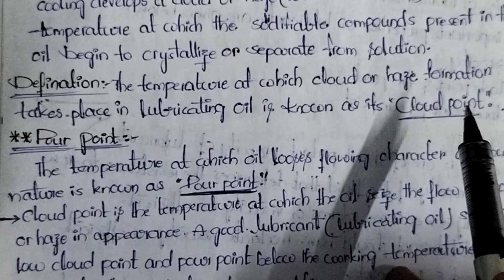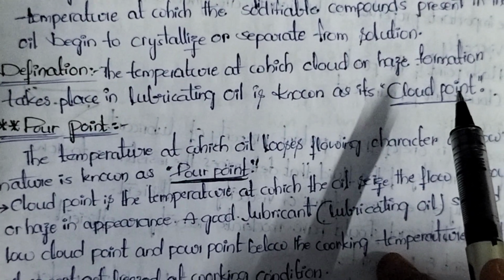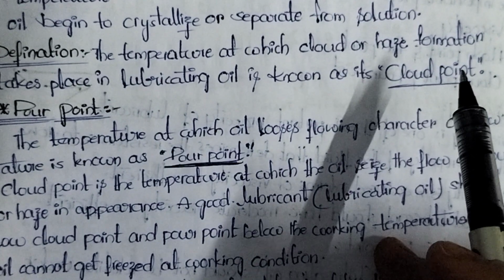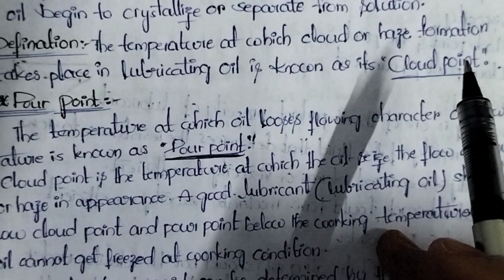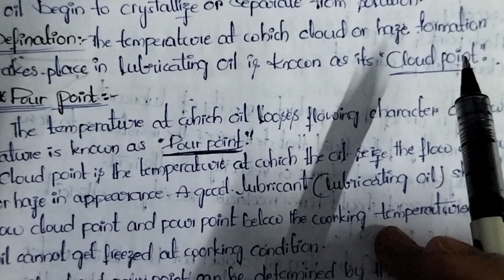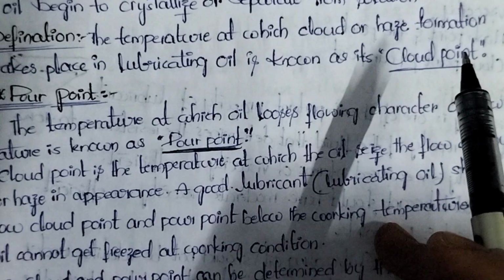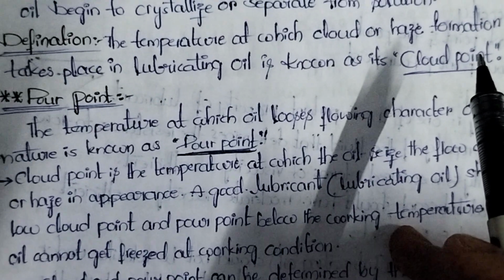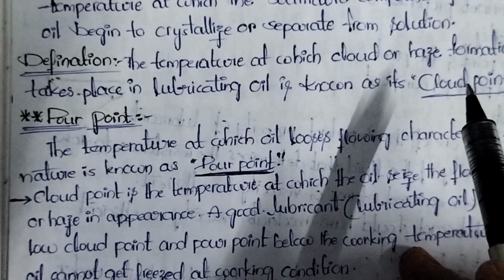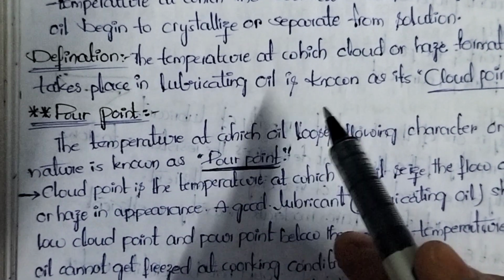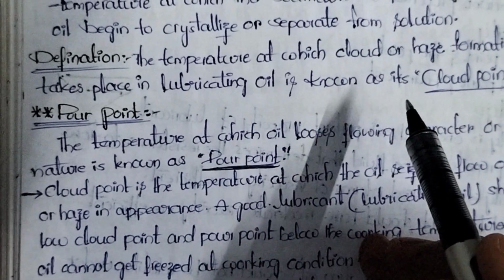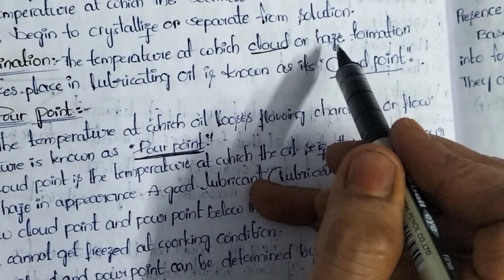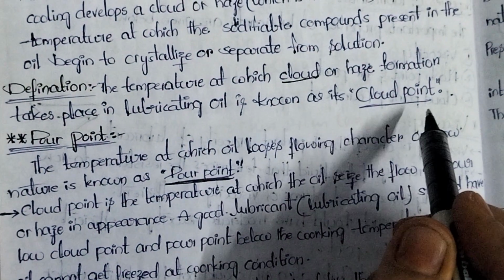I'll give you one simple example. Take the coconut oil bottle which we use at home, which we apply to our hair. In which season can we take out that coconut oil easily from the bottle? In summer we can take it out very easily because it is in liquid form. Whenever the atmospheric temperature decreases, especially in winter, it becomes solid. At that time we cannot take the oil out of the bottle very easily. Why? Because the liquid turns into solid. During the conversion of liquid into solid, we observe the formation of cloud. The temperature at which we observe cloud or haze formation is called the cloud point.